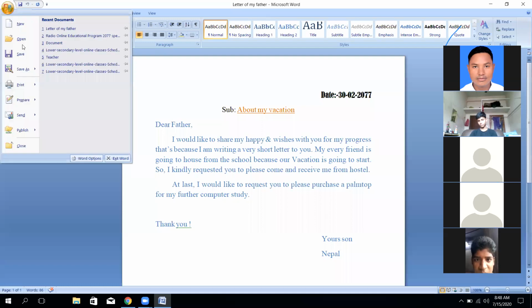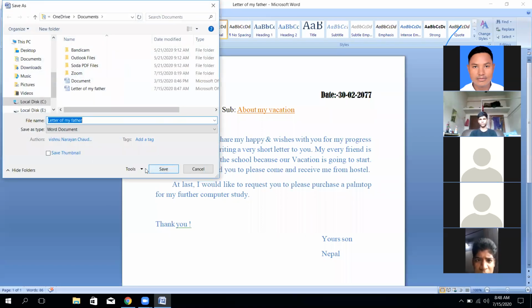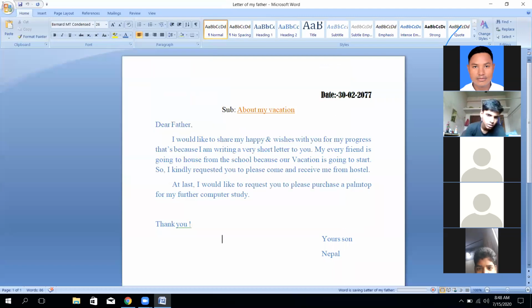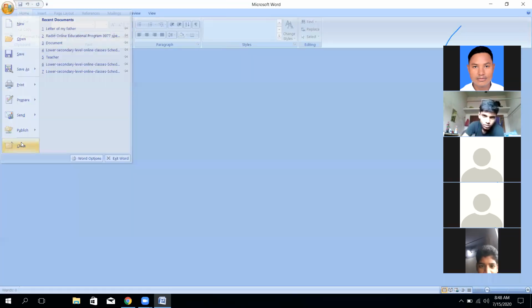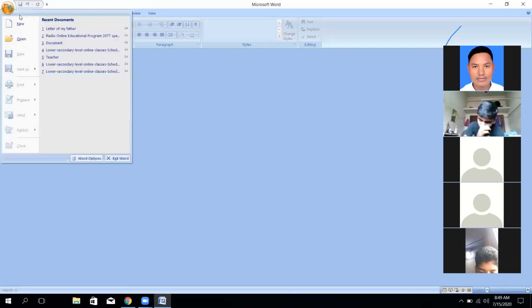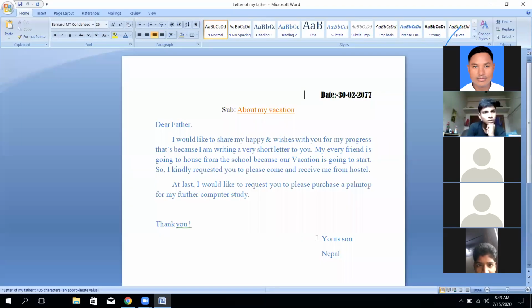If you want to change the password, then after you have already opened your file, click on file, click on save as. Here is the tools, then general option, then you can replace or delete the password. For example, 1 2 3 I have already changed. Otherwise, if I don't want to use the password, delete, press OK, press save, click on file, click on close. It means we have already deleted the password. If someone presses the letter of my father, then it will directly open, because there is no type of security. Everyone can easily watch.